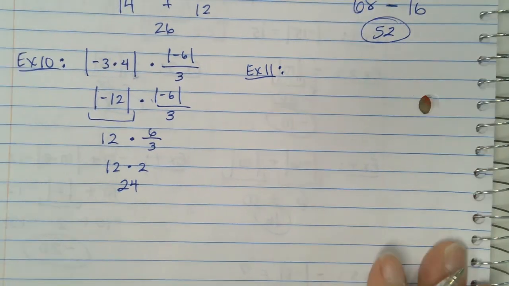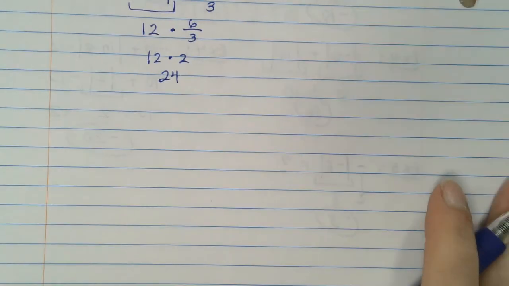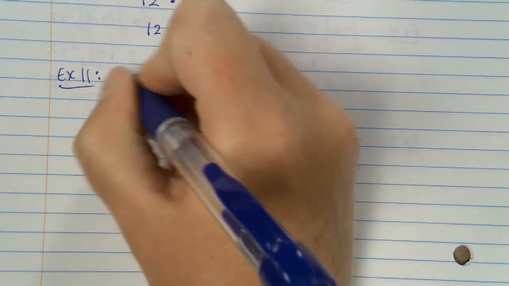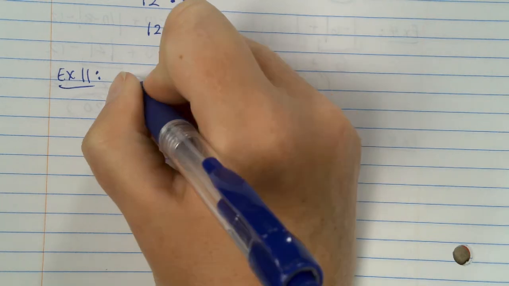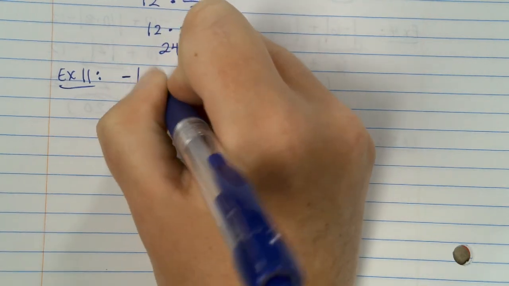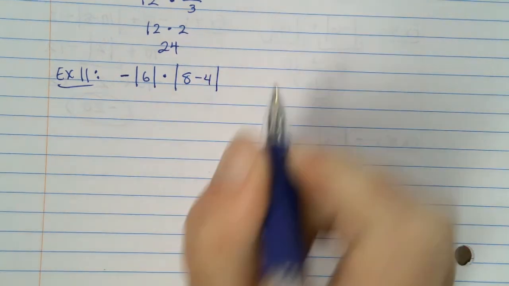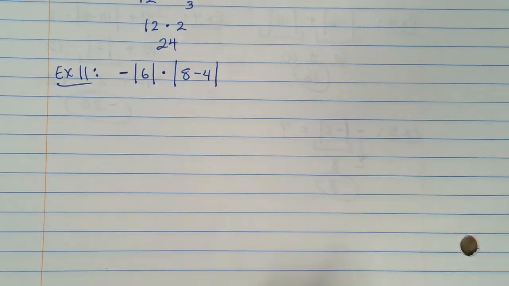I don't want to do it over there. I want to do it down here where I have room. Okay. Negative absolute value of 6 times the absolute value of 8 minus 4. Where do y'all think we should go first?